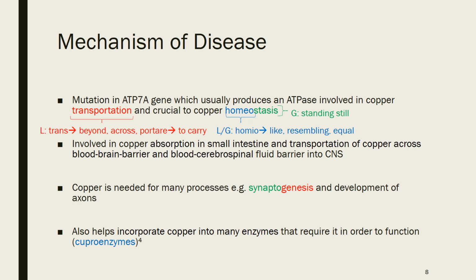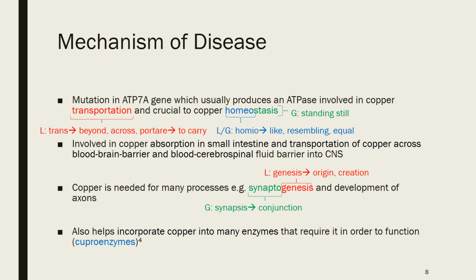So when there's a mutation, copper is not absorbed from the small intestine, so you get an accumulation there, and it cannot be transported into the central nervous system, so you have a lack of copper there, and that's what causes a lot of the neurological symptoms. Copper is also needed for many processes like synaptogenesis, so that means the creation of synapses, so the junctions between two nerves, and also the development of axons.